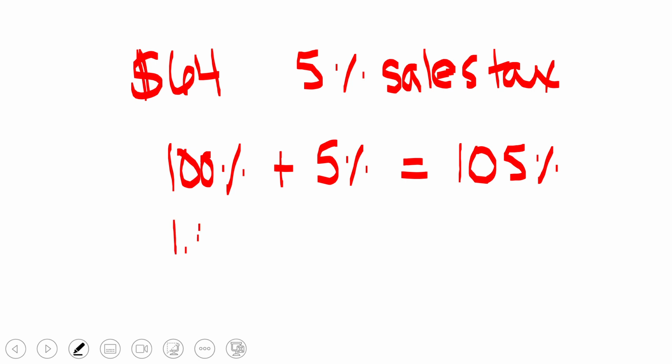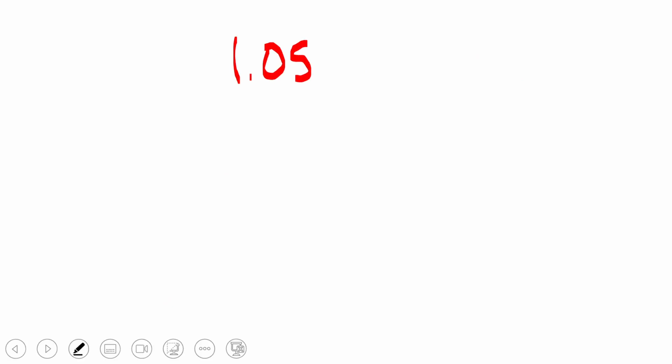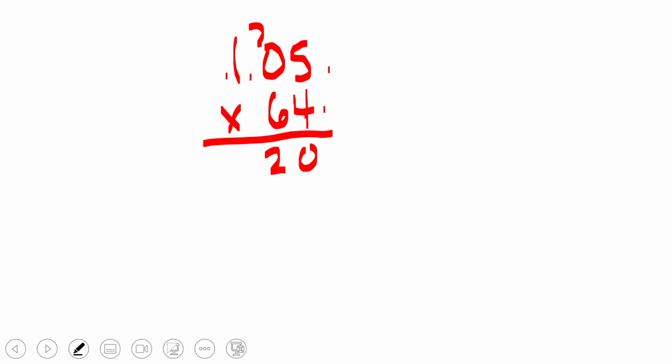take that 105% and convert it to a decimal, you could say 1.05 times 64, and that will give you the full price of the amount that you'll be spending on your item. So 1.05 times 64, and we just work that. We have 20, carry our 2, 4 times 0 is 0, plus 2, 4 times 1. Place value holder for our second partial product. 6 times 5 is 30. Carry above your old carry. 6 times 0 is 0 plus 3. 6 times 1.